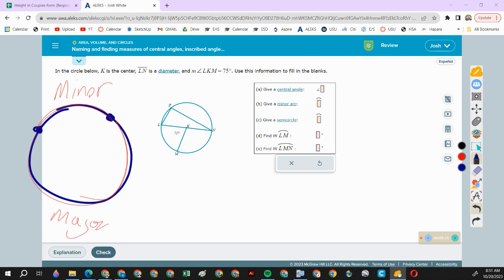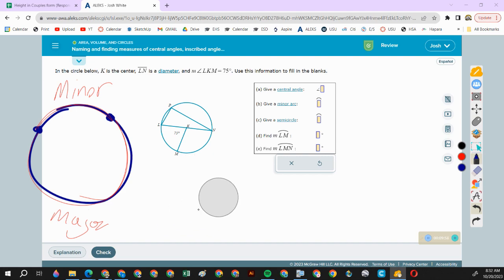arc. So a minor arc is less than half of a circle. A major arc is more than half of a circle. And if my 2 points lie on a diameter, then I don't have any major or minor arcs. What do we call these? What do we call an arc that's half a circle? You probably have heard the word before. No? Semicircle. So if the arc is half of a circle, we refer to it as a semicircle.